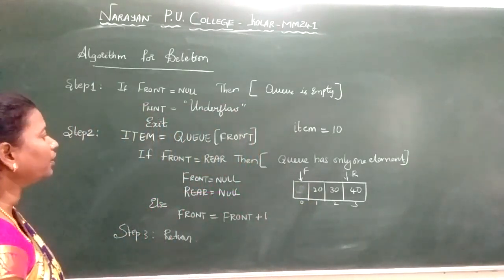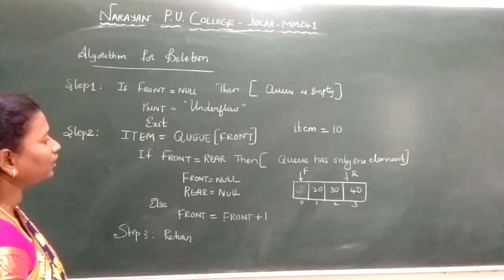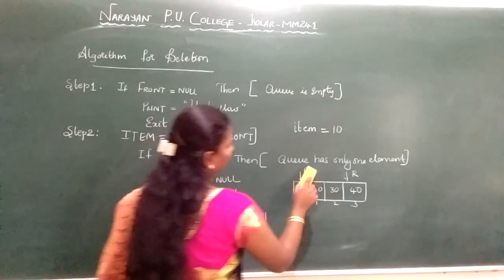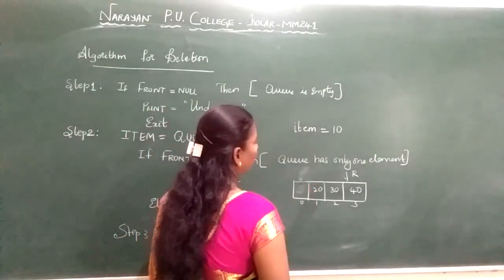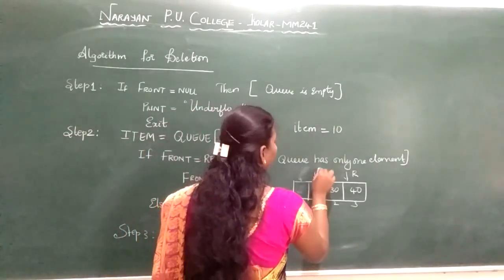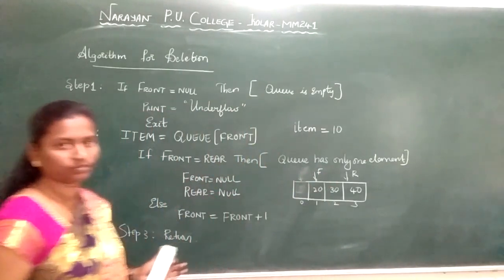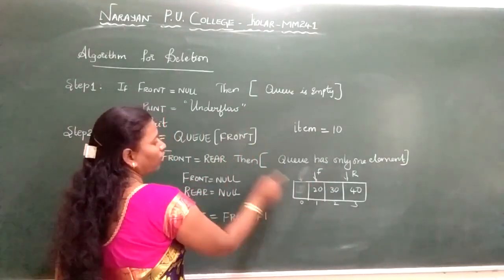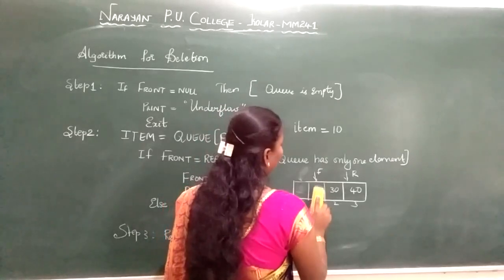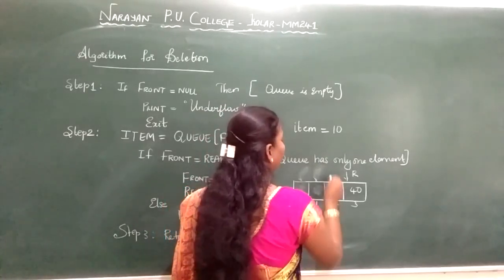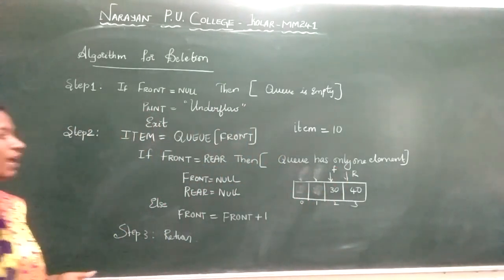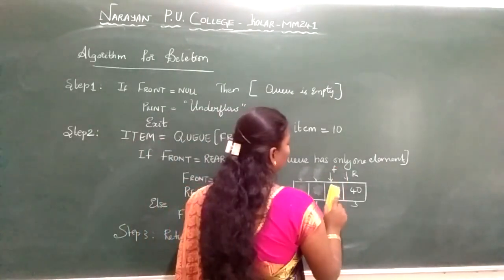Next it will be front is equal to front plus 1. Again this F gets incremented. Front will become front plus 1. Now what is my Q of 1? Q of 1 is 20. I delete 20. Again front is incremented. So F will be here. Again what is Q of 2? I have 30. 30 is deleted.